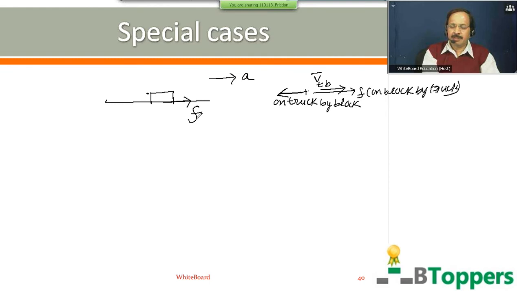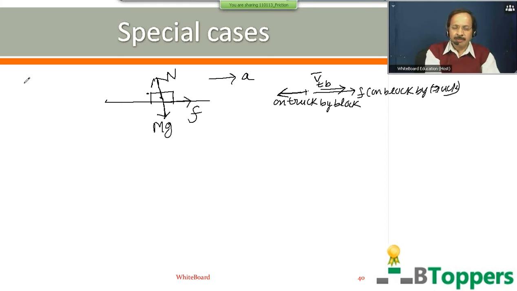This friction force can be called static friction if the block does not slip on the surface of the truck. This friction will become kinetic friction when there is slipping between the block and the truck. The other force which acts on the block is its weight mg, acting vertically downwards. The normal reaction force on the block by the surface of the truck acts vertically upwards.